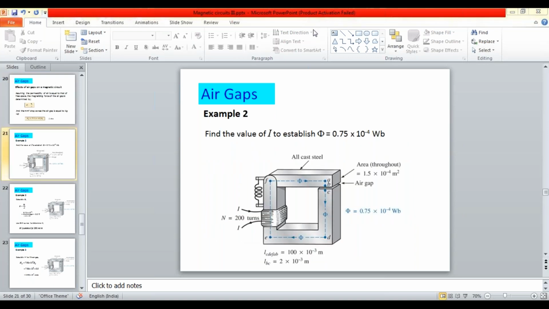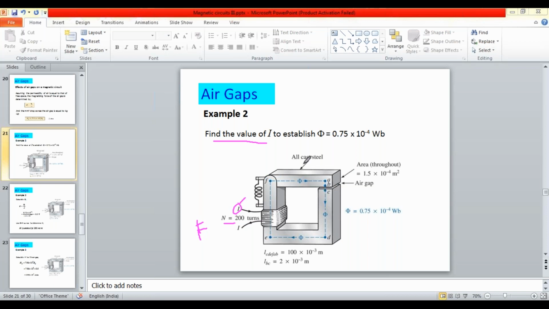Try to carefully analyze the given question first. Here you need to find out the I value, where MMF, N into I, is given. For that MMF, you need to calculate the I value.